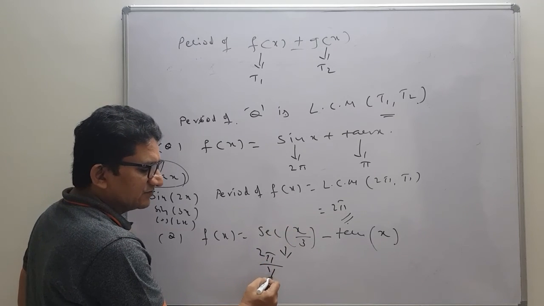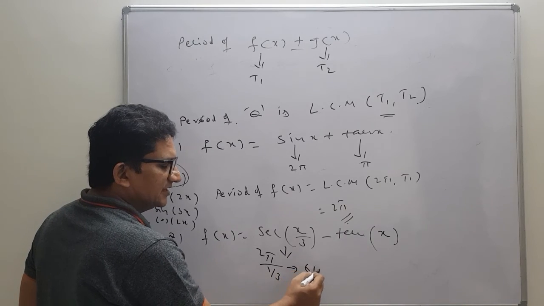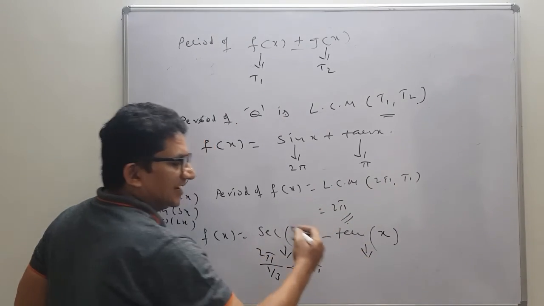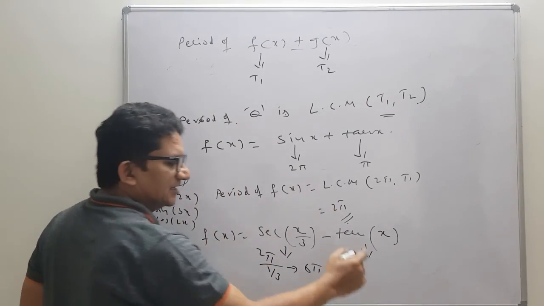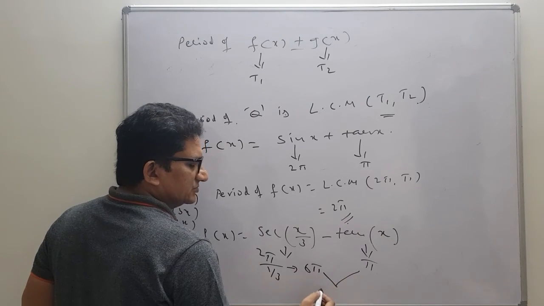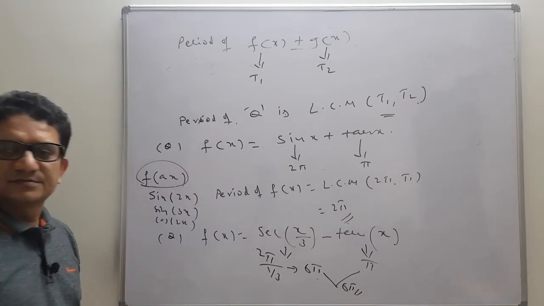The x coefficient is what? 1 by 3. 2 pi divided by 1 by 3 means what? You will get 6 pi. Now we will come back to tan. Tan, whatever the power, whether even power or odd power, is pi. Now we want the LCM of these two. 6 pi and pi, the LCM is what? 6 pi. That is the solution.